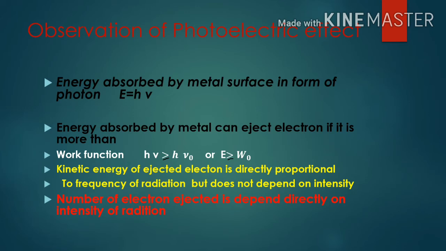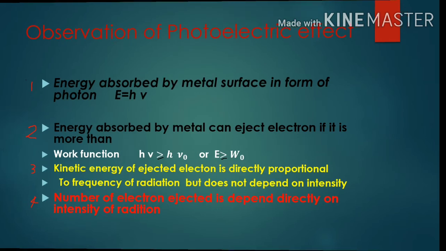Kinetic energy of the ejected electron is directly proportional to frequency. So the ejected electron possesses kinetic energy directly proportional to the frequency of radiation, but it does not depend on the intensity of light or radiation. Kinetic energy does not depend on intensity. The number of electrons ejected depends directly on the intensity of radiation.